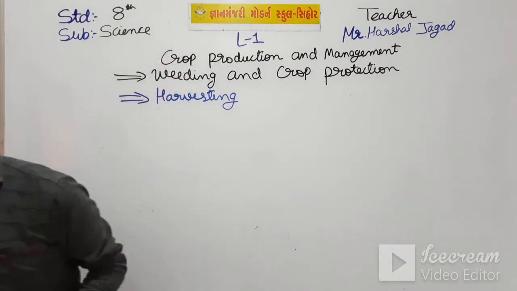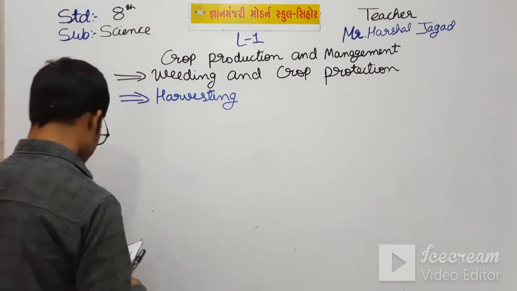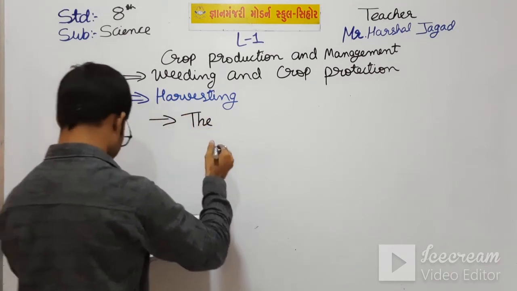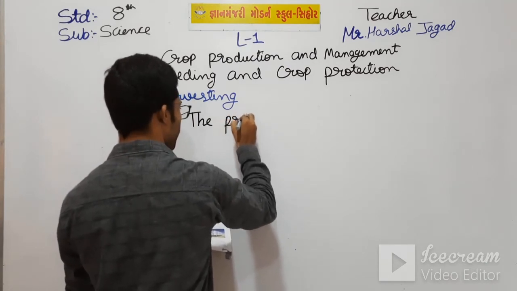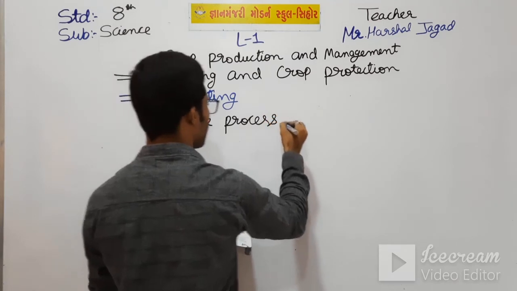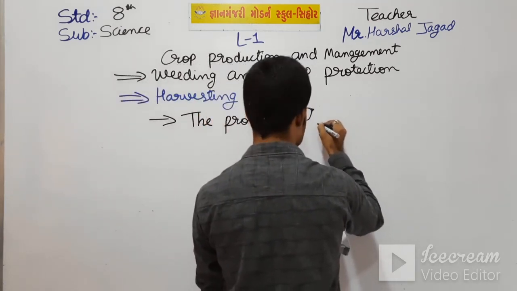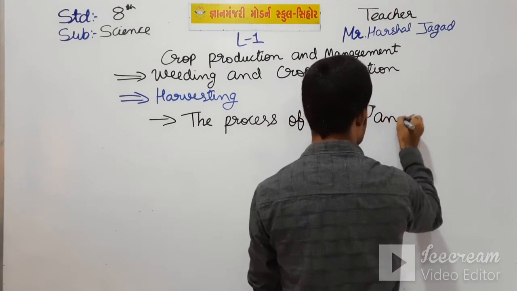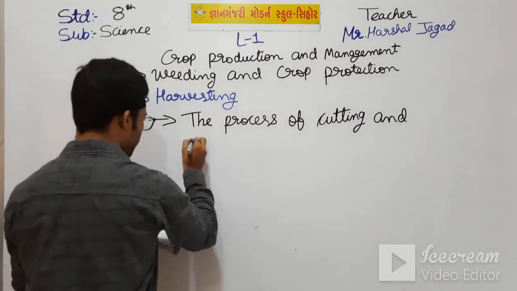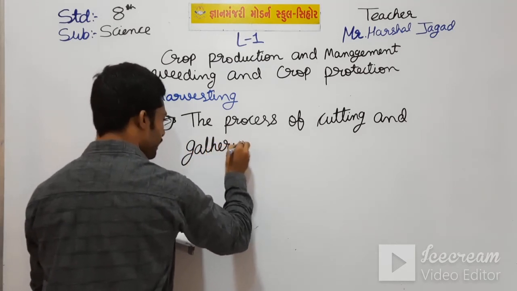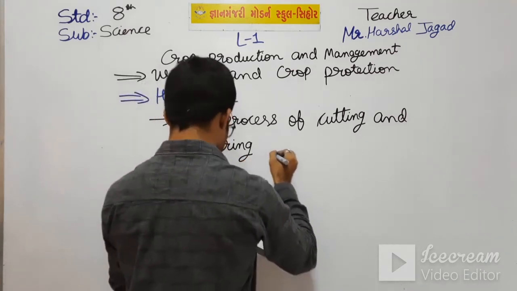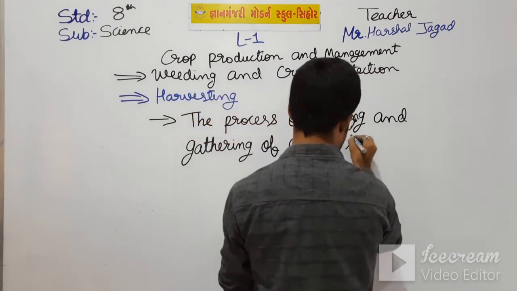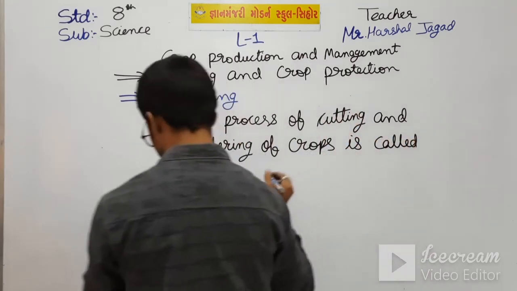So let me write the definition over here. The process of cutting and gathering of crop is called harvesting.